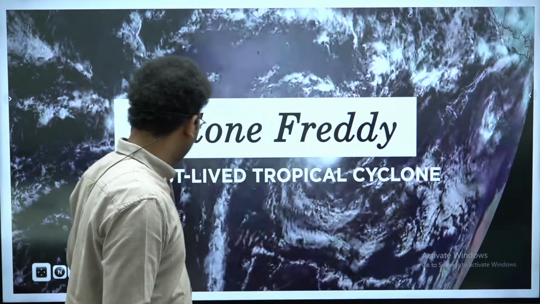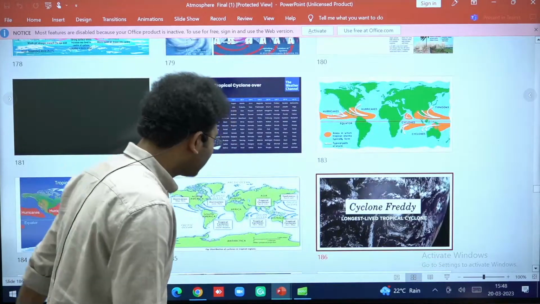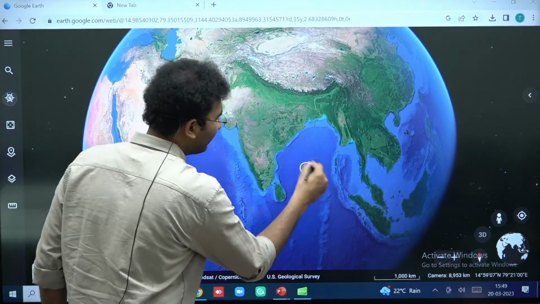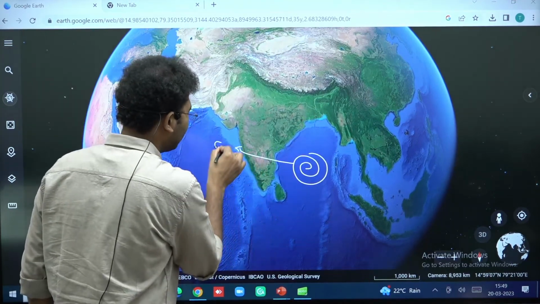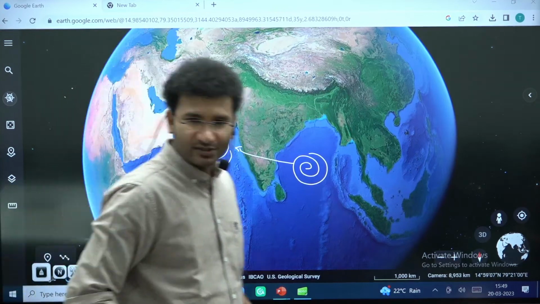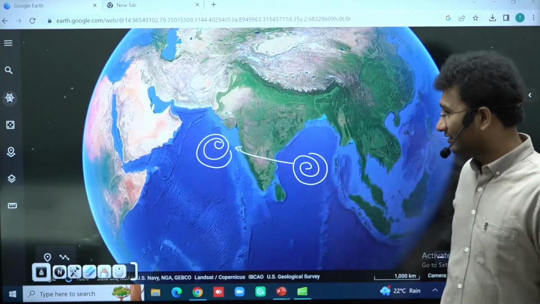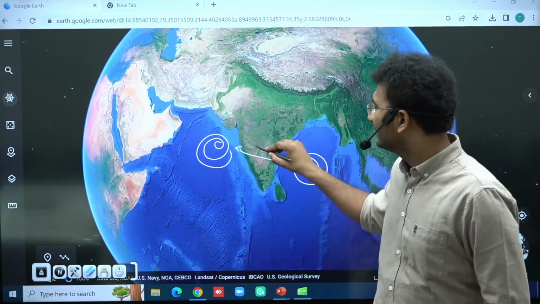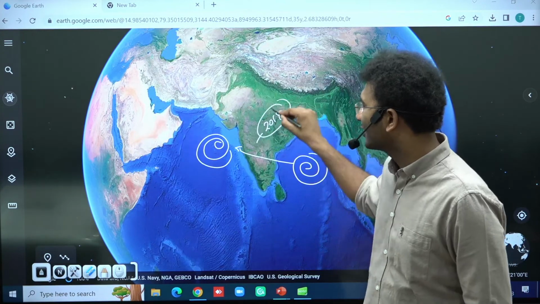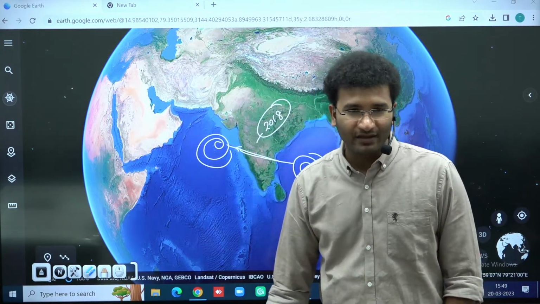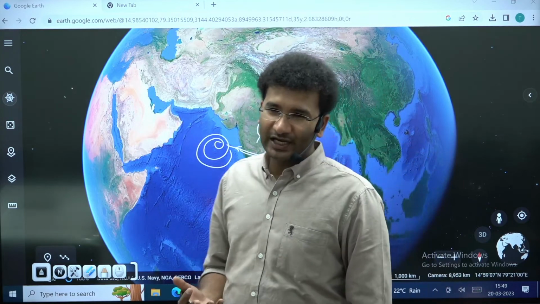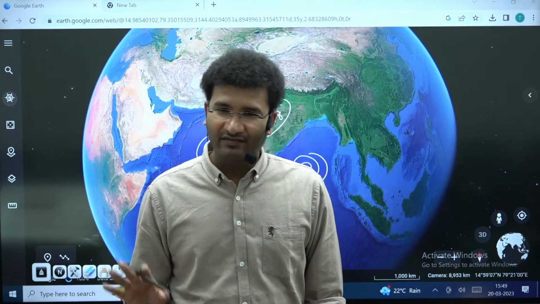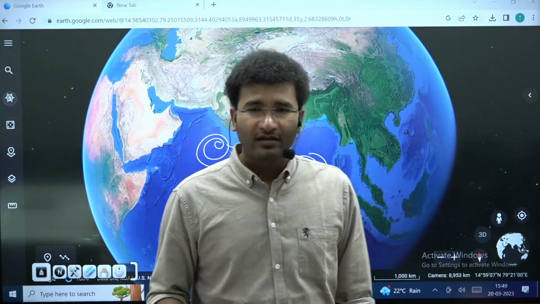So I would like to ask you a question here. Is it possible for a cyclone to form in the Arabian Sea, sorry, to form in the Bay of Bengal and then cross the Indian coast and then intensify here? Is there a possibility? So do you think there were situations like this? Yes. Exceptionally, in 2018, you got to see one cyclone crossing over the peninsula of India. So over a period of time, what we get to see is that this cyclonic system sometimes does this kind of behavioral activity, very exceptionally, right?